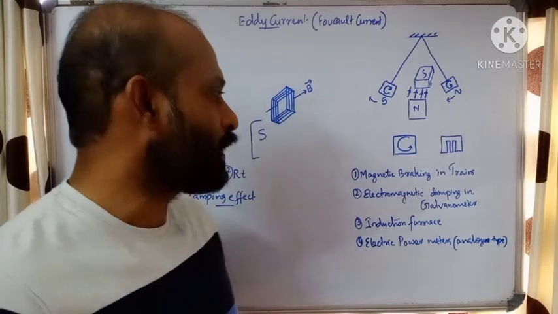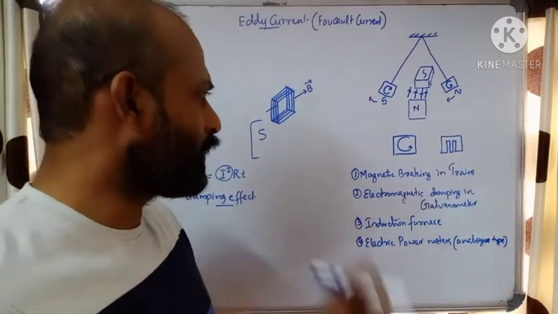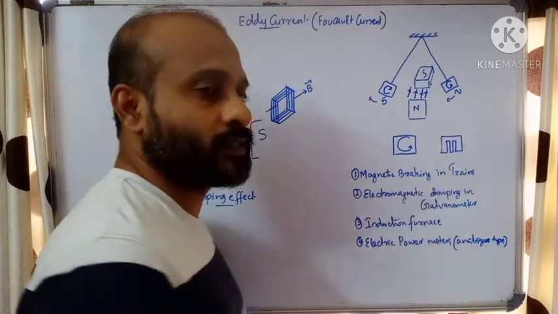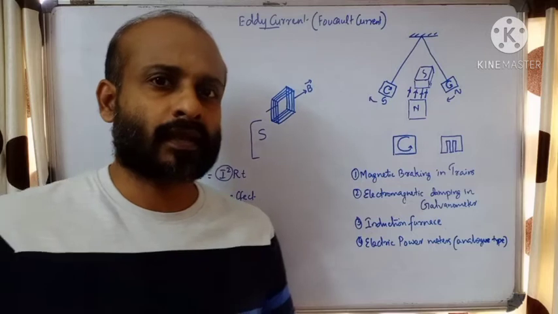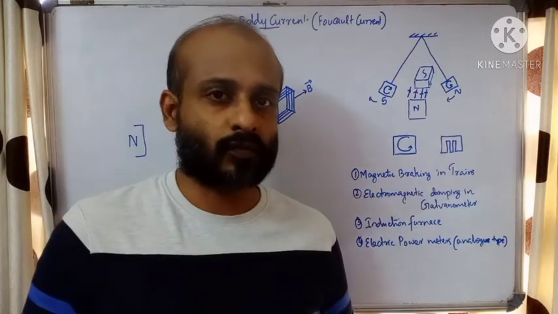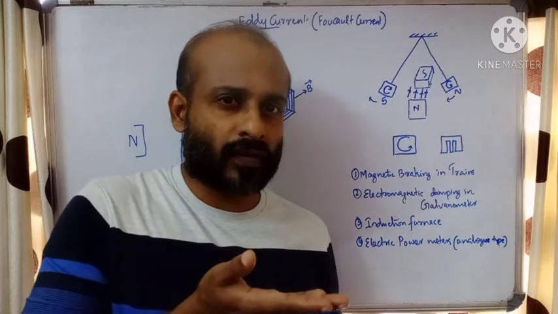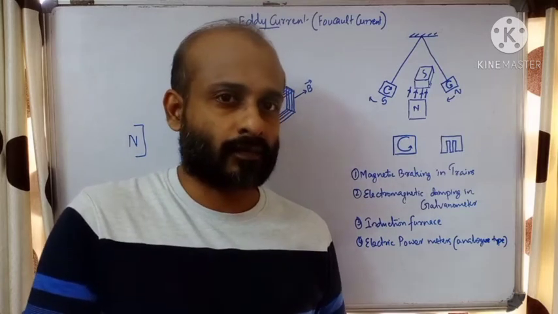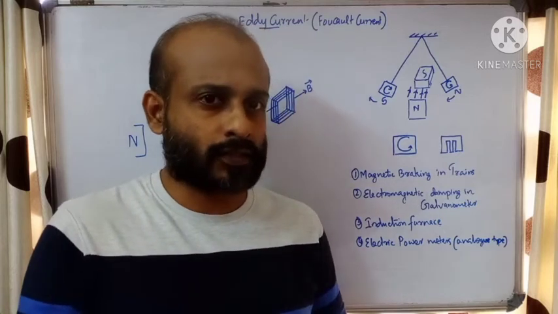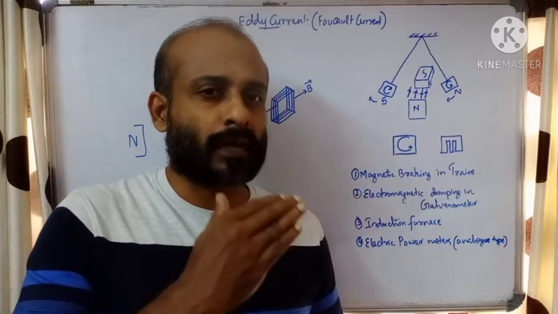Okay, now we will see the applications. There are many applications for eddy current. One application is magnetic braking in trains. See, in some electric trains, they use magnetic braking. What they do is, above the rail they will fix powerful electromagnets. When they want to stop the train, they will activate the electromagnet. The electromagnet will produce a strong magnetic field.